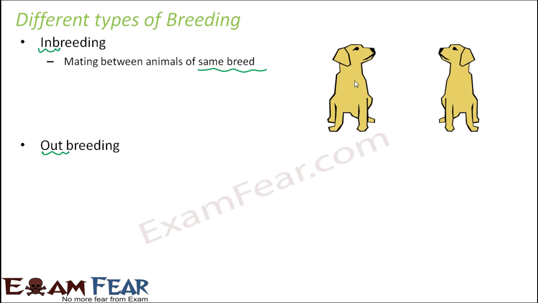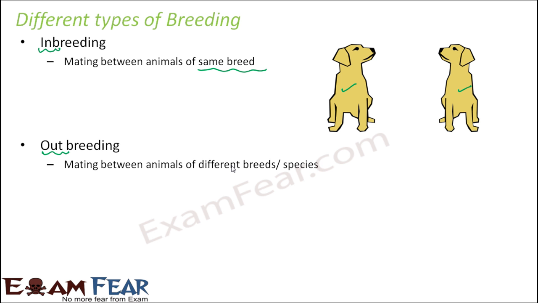Now same breed means you see this dog and this dog. They both belong to the same breed. Looking at the picture, please do not get confused that if two dogs belong to the same breed, then they have to be exactly identical. They might have some minor differences, but look and feel wise, mostly they would look similar. Like you can very easily distinguish between a street dog and a very furry Pomeranian, right? Why? Because their look and feel is different. So they belong to two different breeds, whereas outbreeding is mating between animals of different breeds or different species.